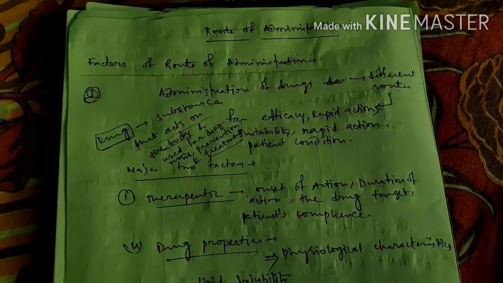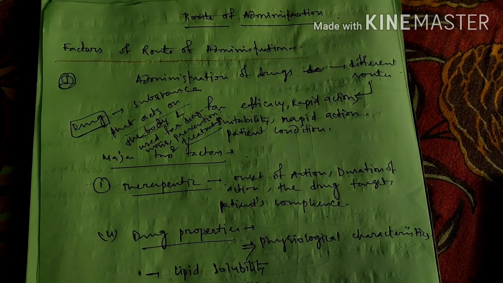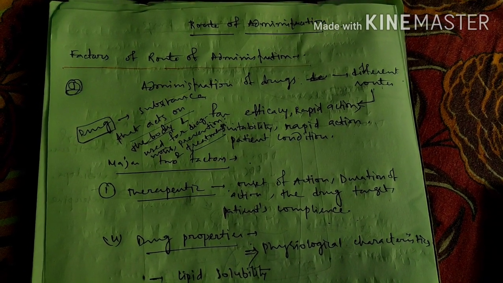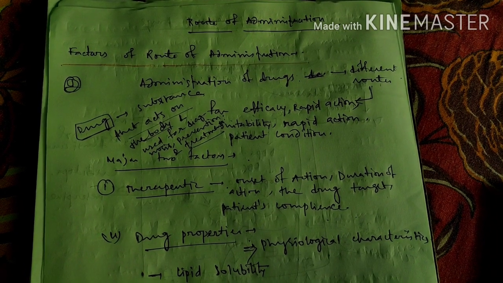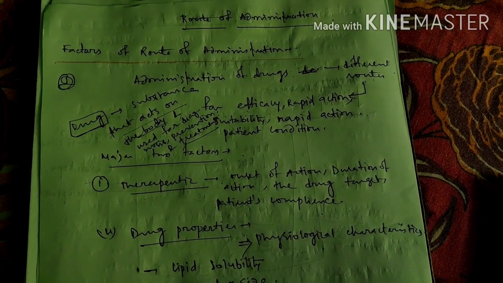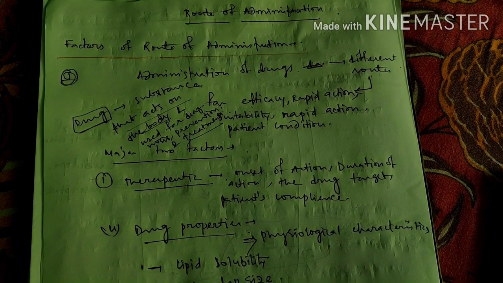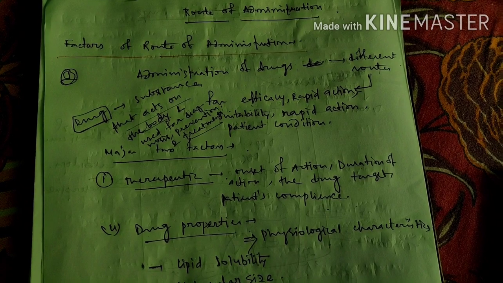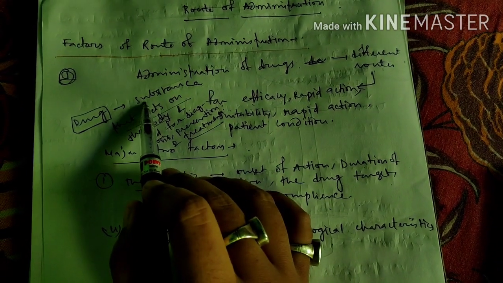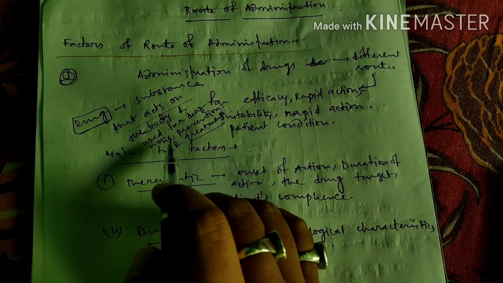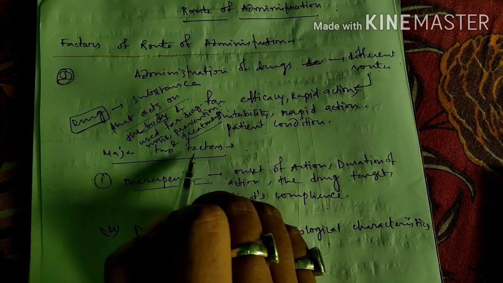Hello friends, today we are going to discuss the first chapter of pharmacology, the route of administration of drugs. As it is the first chapter of pharmacology, we should know what pharmacology is. Pharmacology is a science that deals with drugs. And what is a drug? A drug is a substance that acts on the body and is used for diagnosis, prevention, and treatment.